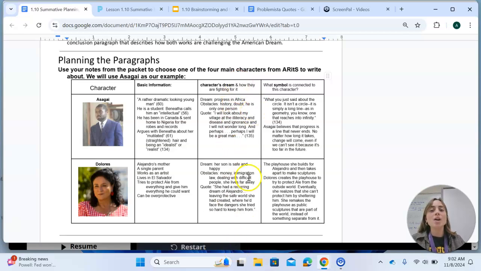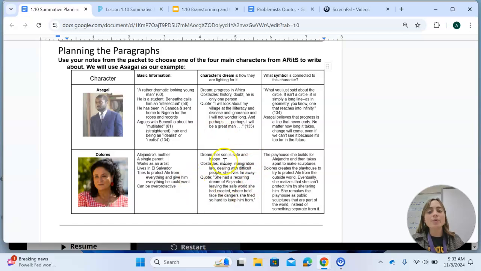Then in this next column, we started brainstorming what that character's dream is and how they are fighting for it. So Asagai's dream is progress in Africa and making progress in the village that he comes from, specifically with literacy and education. So we found a quote where he talks about wanting to help with progress in his village. Dolores's dream from the movie is helping to keep her son happy and safe and to protect him.